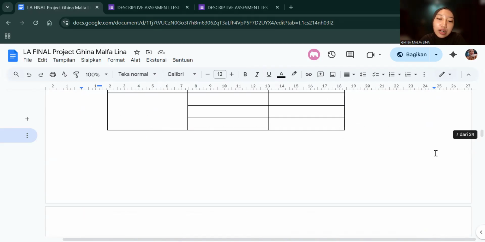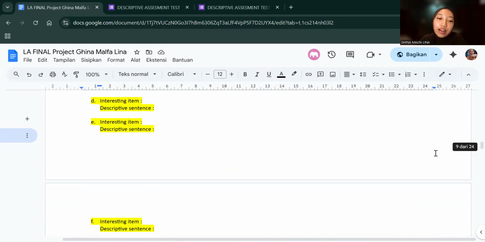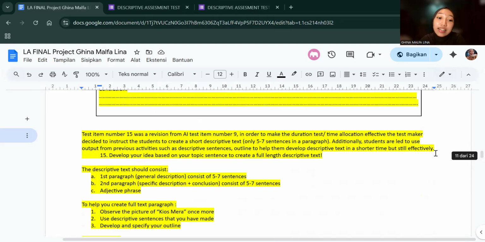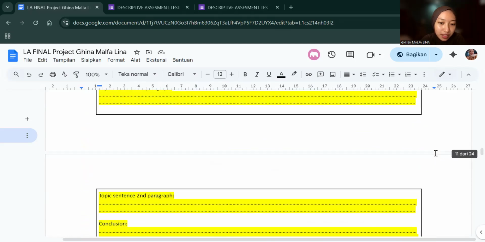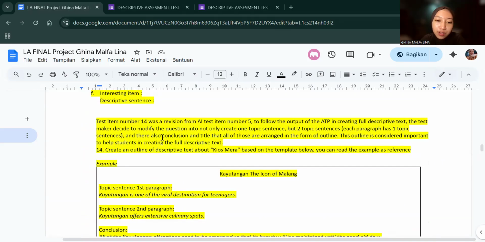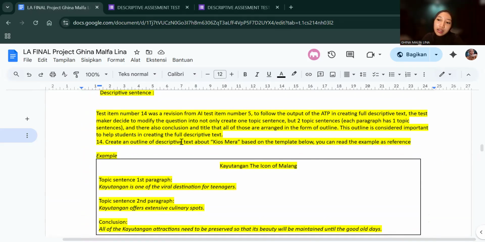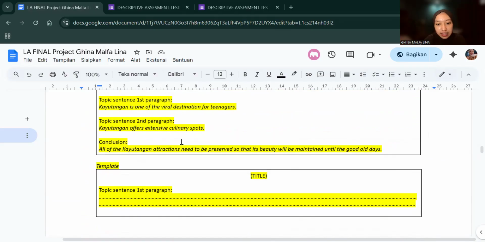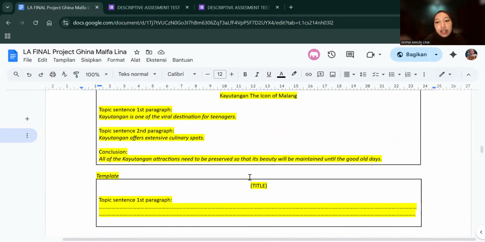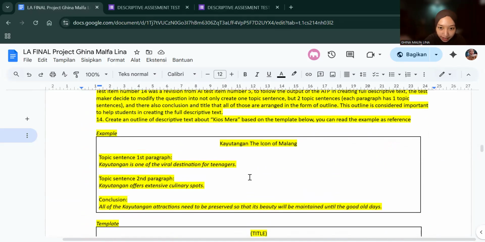So after the topic is about Kayu Tangan, they will know about Kios Merah as one of the parts of Kayu Tangan. After they recall the knowledge of topic sentences in test item number 11, they will create the topic sentences, but using the information from Kios Merah.